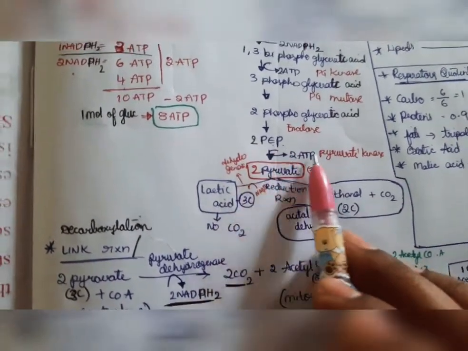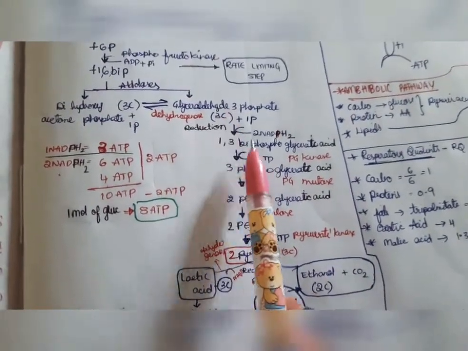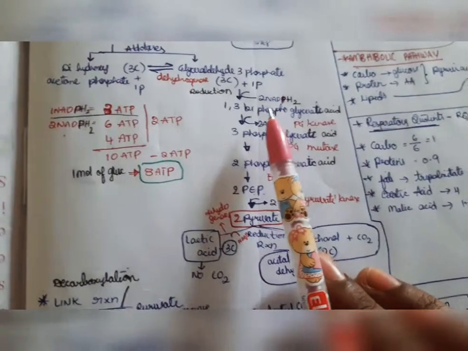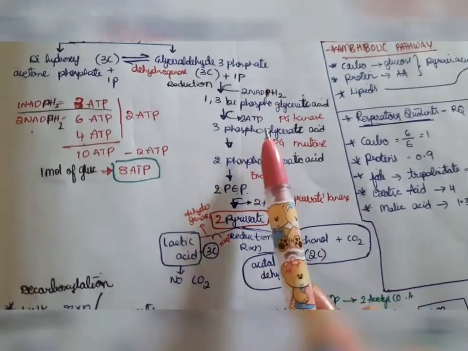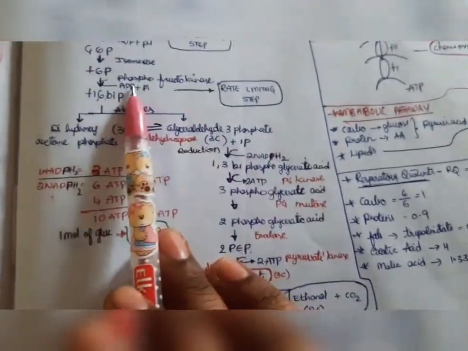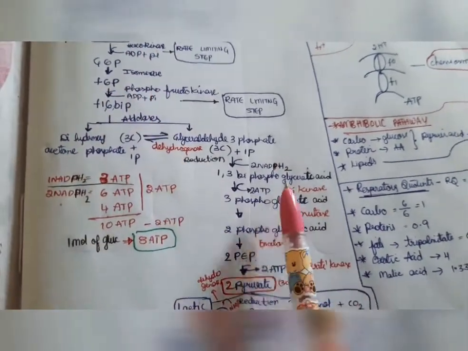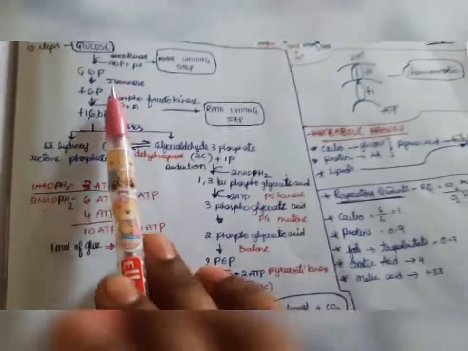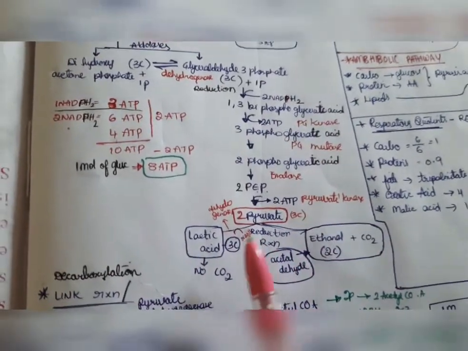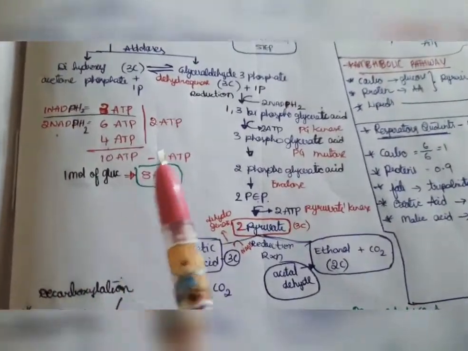Okay, here 2 ATP is formed. That means when we get addition of phosphate, it takes place by the breakdown of ATP, and next, reduction of a phosphate forms ATP. Here ATP is broken down, that means ATP is reduced. Here ATP is formed. Okay, that is the difference. Here 2 ATP are reduced, and here ATPs are formed. Okay, next, this is the whole process of glycolysis.